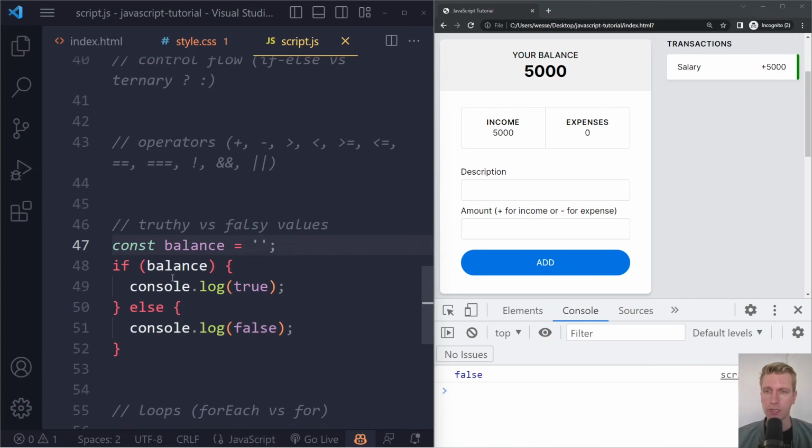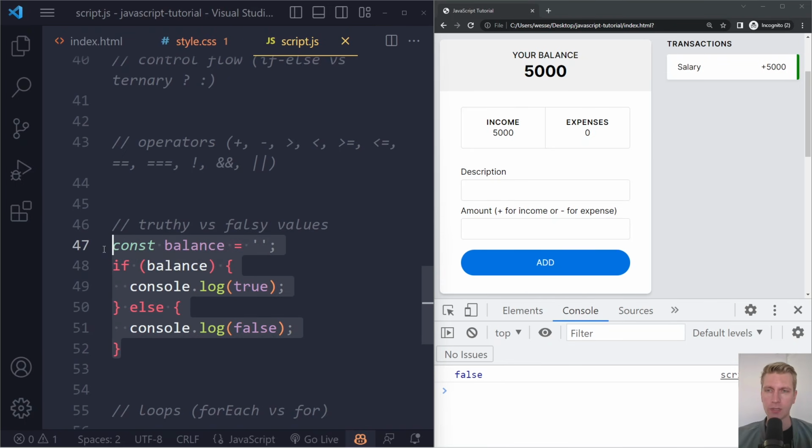So this is something you're going to see sometimes. These values are not explicitly true or false, but the browser will still convert them into a true or false result. Most of the time it's truthy, except for empty strings or the number 0. Those are false, or falsy.